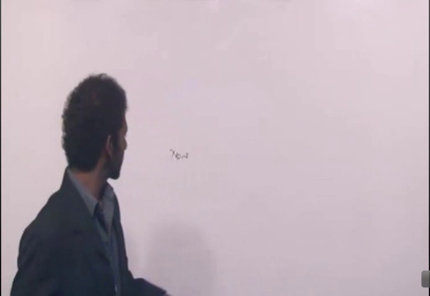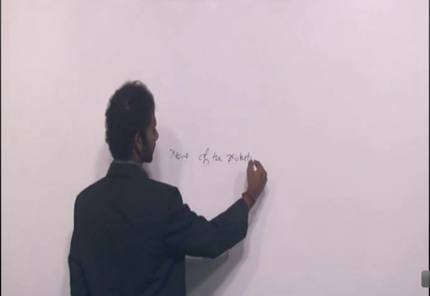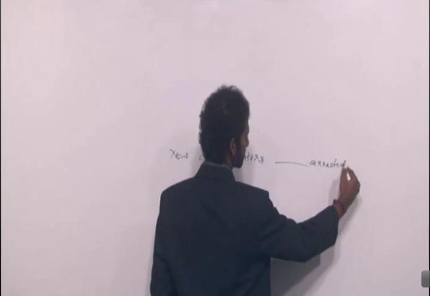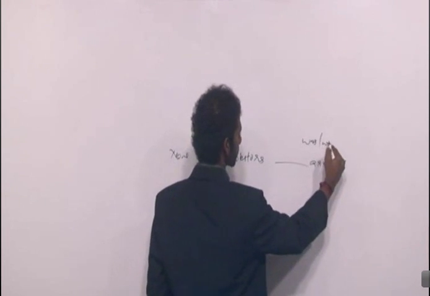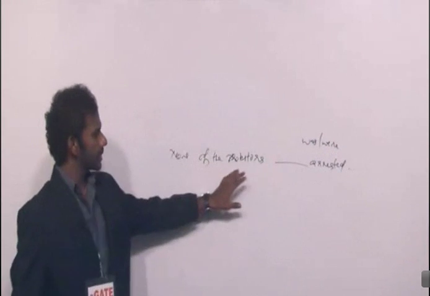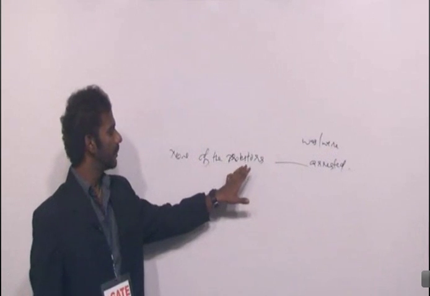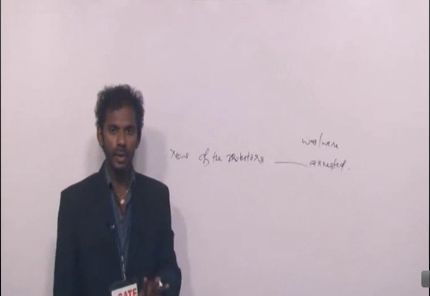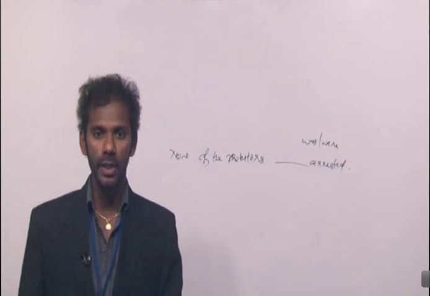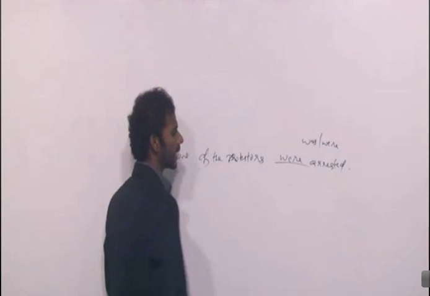But in fact, if I say a statement like, none of the protesters dash arrested. None of the protesters dash arrested. So protesters is a plural countable noun. That means in this sentence, we have a plural countable noun after none. The rule is this: if we have a plural countable noun after none, the subject is taken as plural. So verb also must be plural. It should be none of the protesters were arrested.